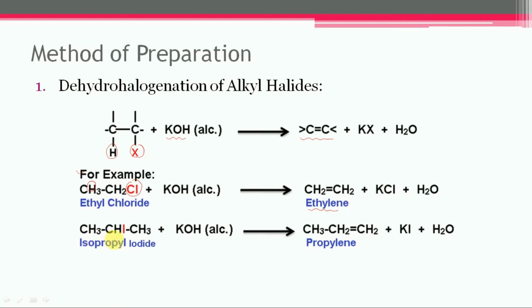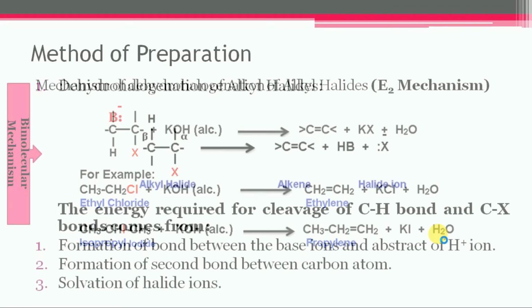Similarly, isopropyl iodide treated with potassium hydroxide can lose iodide and one hydrogen from the adjacent carbon. Propylene will get formed along with potassium iodide and water. Let us consider the mechanism of dehydrohalogenation of alkyl halides.